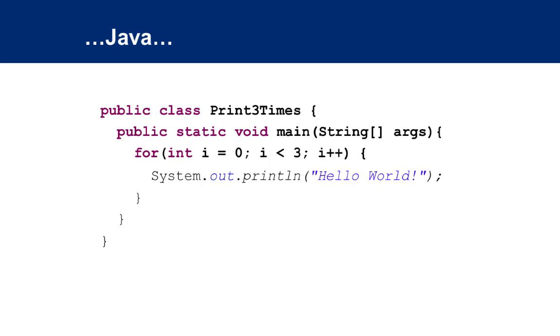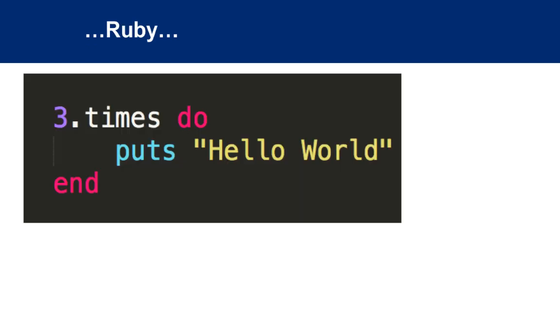Just to give an example of that, if you want to print out hello world in Java, this is how you would do it. You have a for loop, where you have to define the i variable as 0, and then you have to keep incrementing i. You have to keep testing that i hasn't gone past 3 times, and that's how you get hello world in Java. Whereas in Ruby, you just say 3 times, print out hello world. It's very evident what is going on, and it's very expressive as a language.